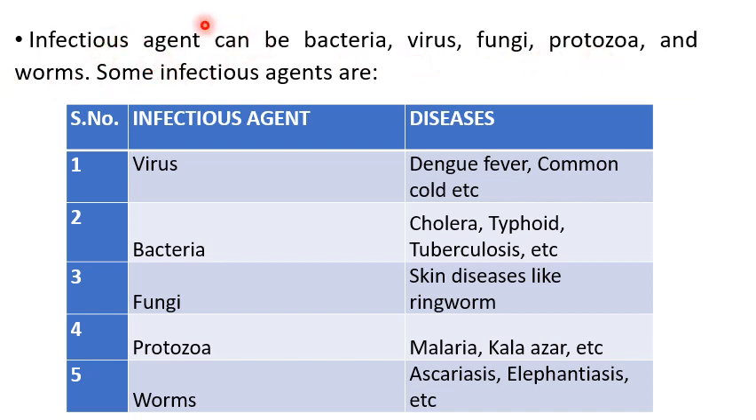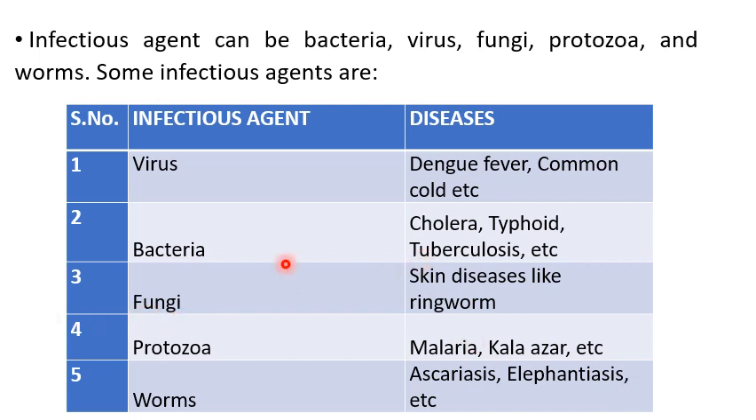These infectious agents cause different types of diseases. Let us learn some of the diseases caused by infectious agents. For example, the first infectious agent is virus. Virus causes dengue fever and common cold. Bacteria cause cholera, typhoid, tuberculosis.